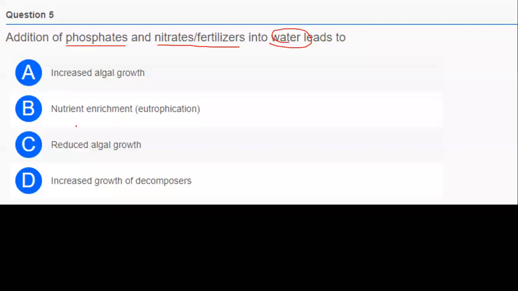Very good, Sangal, Sneka, Nila, everyone. The answer is nutrient enrichment. Yes, Nakeshwari, everyone said the right answer. The answer is nutrient enrichment or eutrophication.